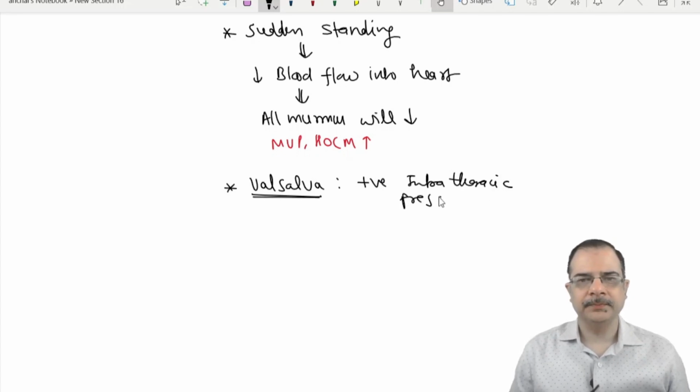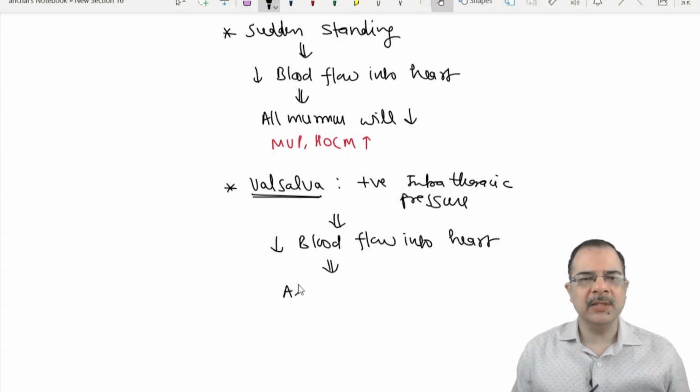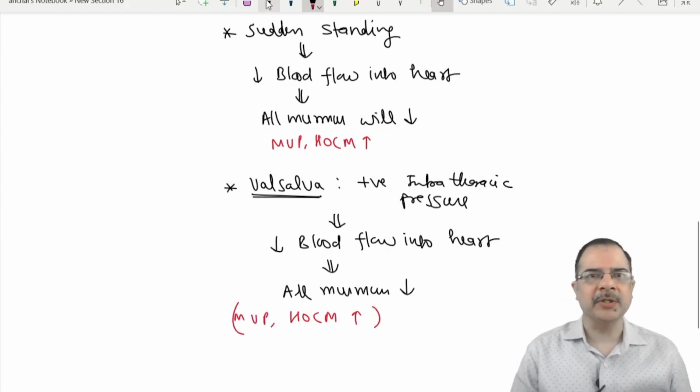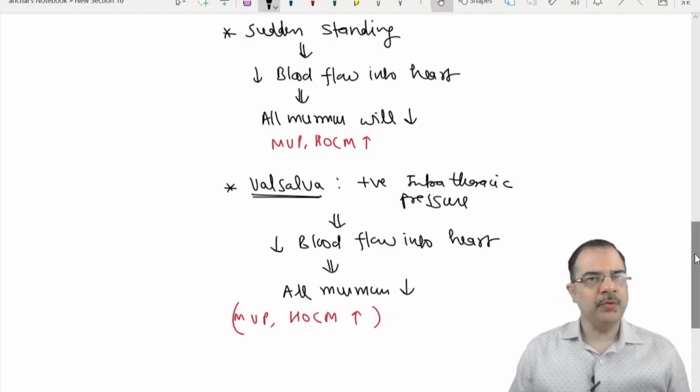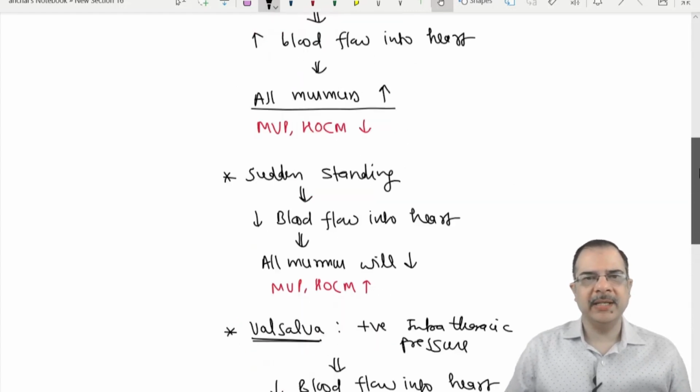Intrathoracic pressure. As a result, there is decreased blood return to the heart. Therefore, all murmurs reduce, and the murmurs of HOCM and MVP will increase. They follow the exception.